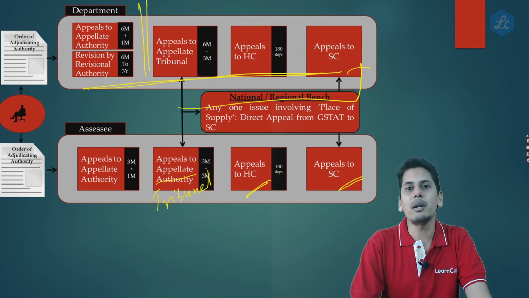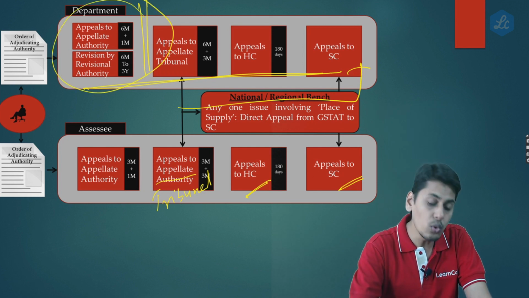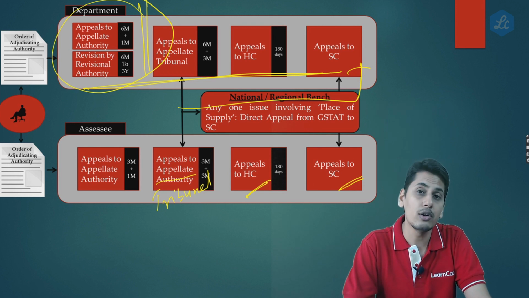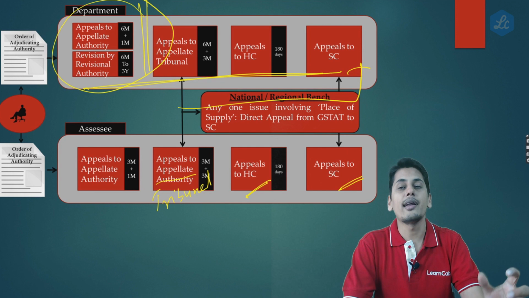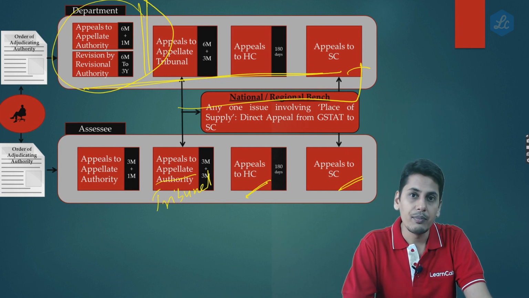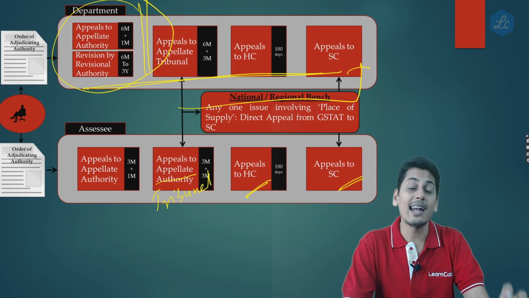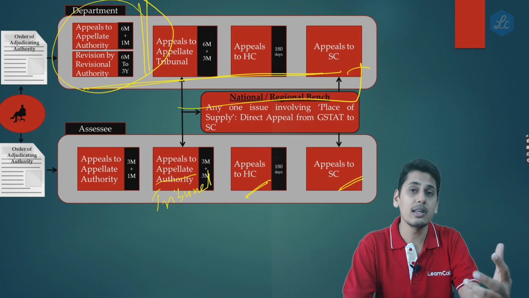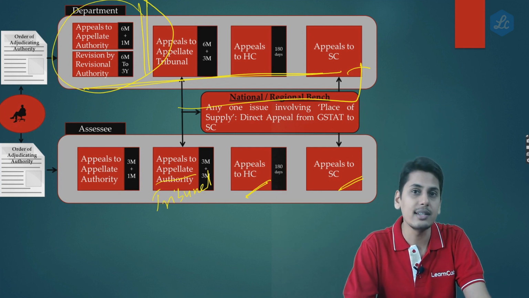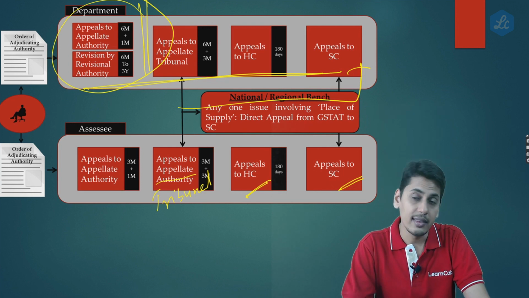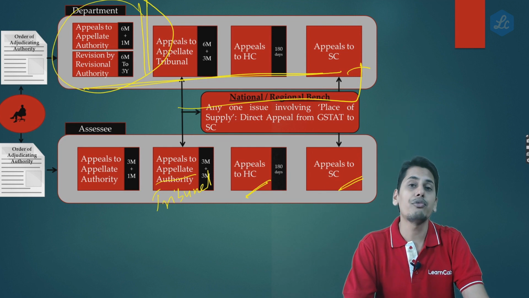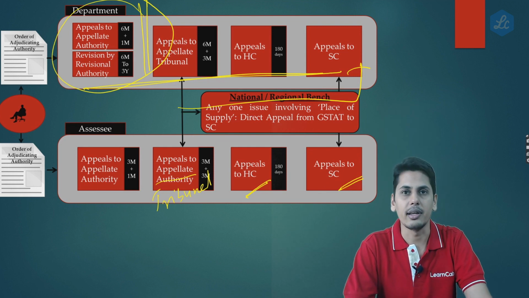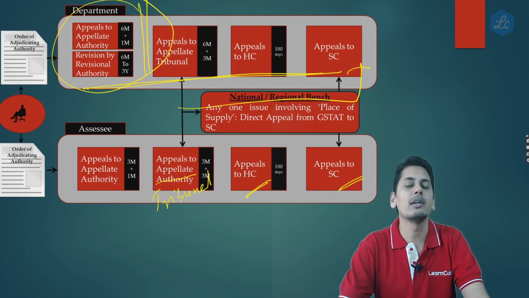As regards department is concerned, department has got 2 innings for the appeals at the first level itself. That means, let's say an order is passed by an adjudicating authority. The commissioner would take up this order, and the commissioner would review this order, and if the commissioner is of the opinion that this order is not in accordance with law, then this commissioner would instruct an officer subordinate to him to file an appeal before the appellate authority. This is the first inning what the department has got.